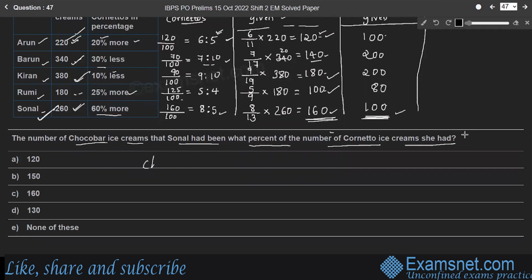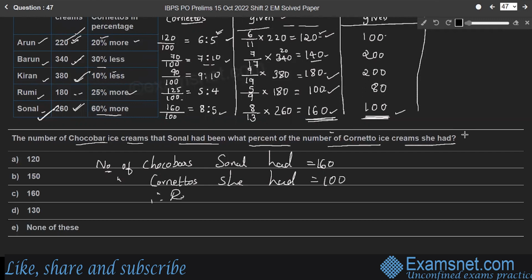So the number of chocobars Sonal had is equal to 160 and the number of cornettos she had is equal to 100.